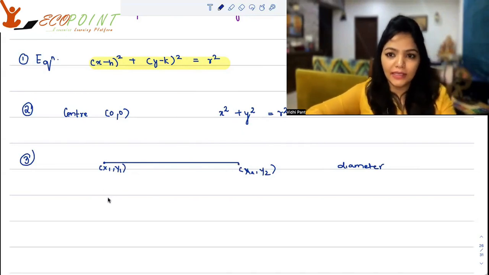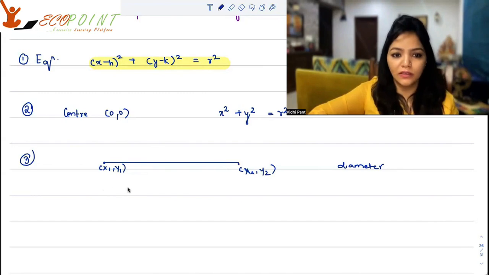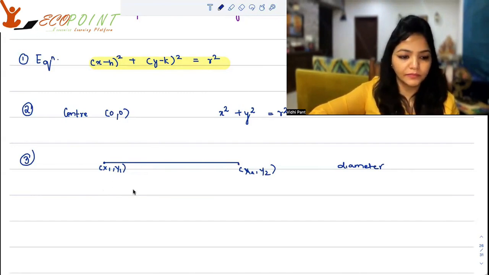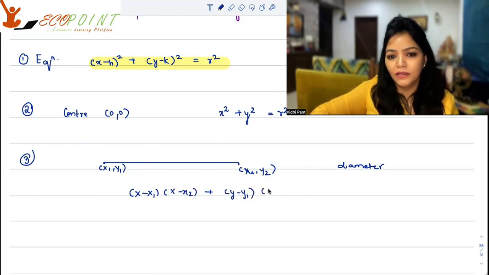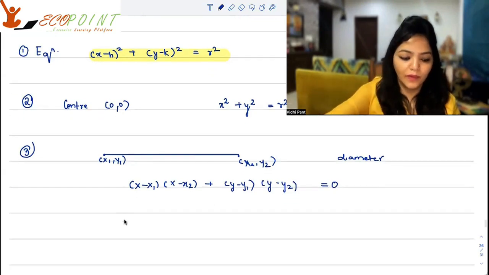Then in that case, the equation of the circle will look like (x minus x1) into (x minus x2) plus (y minus y1) into (y minus y2) equals 0.